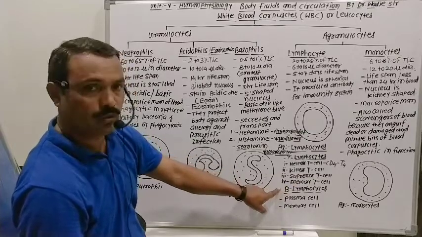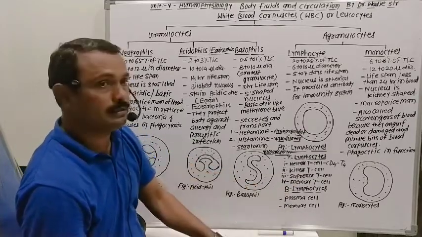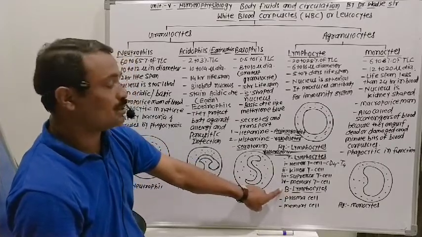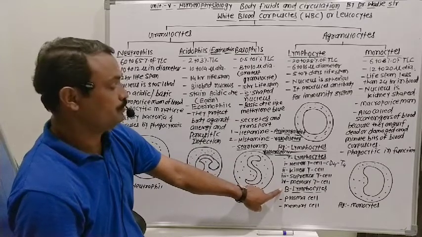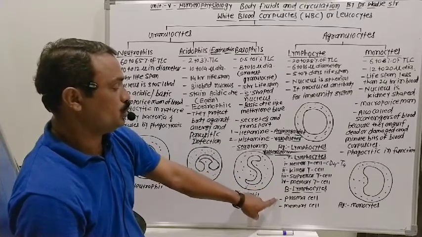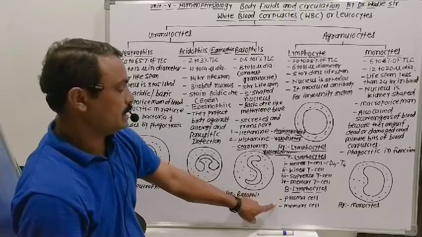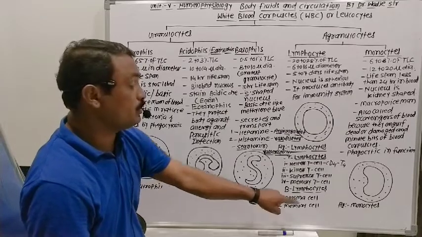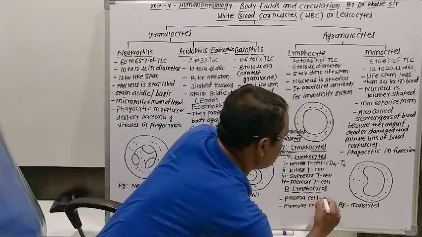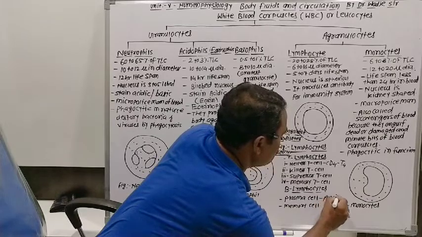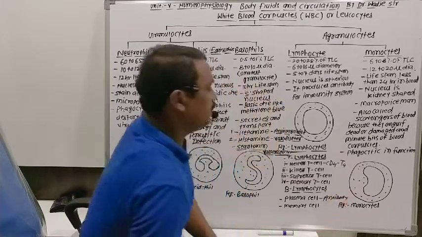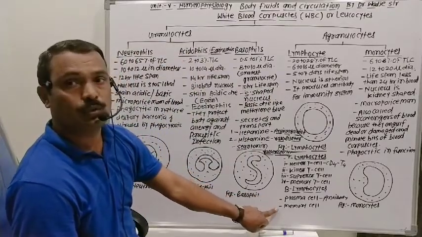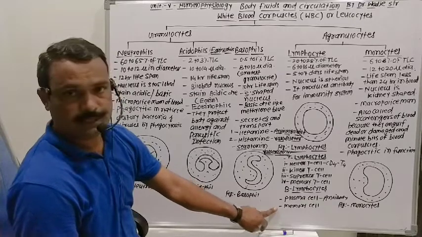Now the second type of lymphocytes is the B lymphocyte cells. Why are these called B lymphocytes? Because they get matured in bone marrow, and they also get differentiated into two types. One is the plasma cell, the second is the memory cell. Plasma cells are concerned with production of antibodies. Antibody production is an important function of the plasma cell, and memory cells are useful to keep the memory of infections.